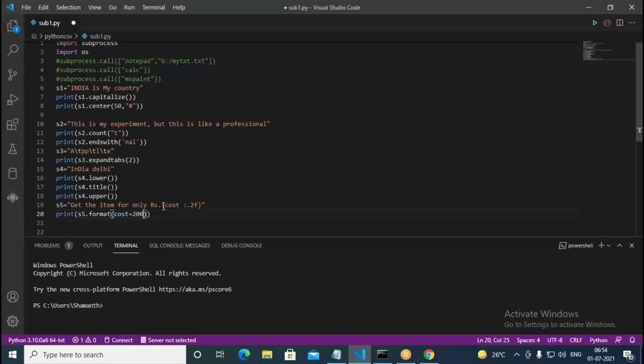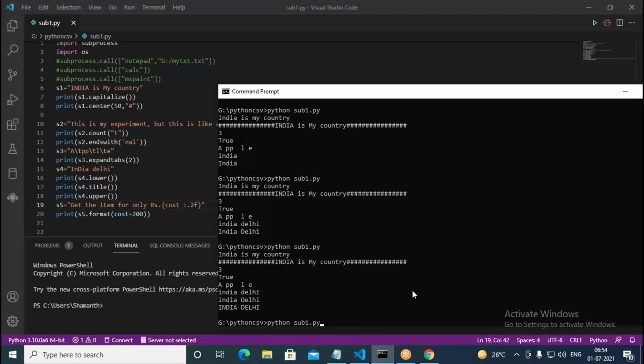So this is the formatting character. Cost is going to be the variable name here, and we are going to format it up to 2 decimal points. When we see the result, it should be something like that for us.